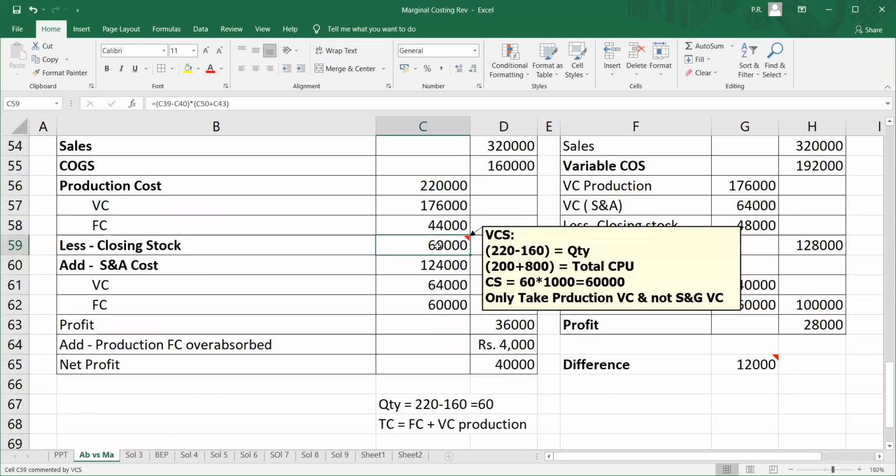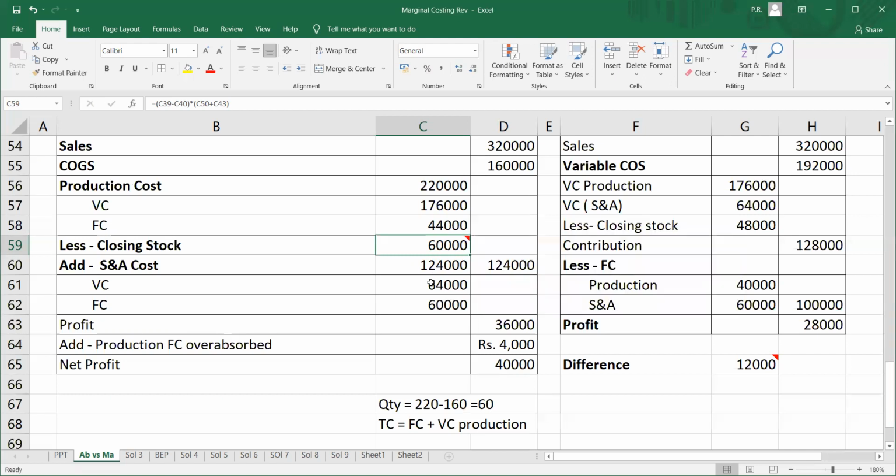So please remember over here that the quantity is 220 minus 160. Total cost of production per unit is how much? 200 rupees is the fixed cost of production per unit. 800 rupees is the variable cost of production per unit. So when I multiply, 60,000 rupees is the value of the closing stock. Now only take production variable cost and not selling and general variable cost. This is what you have to remember every time, correct? So this is my closing stock.